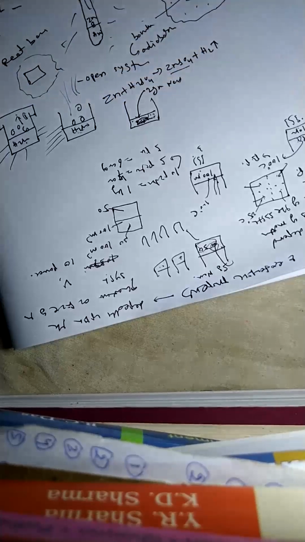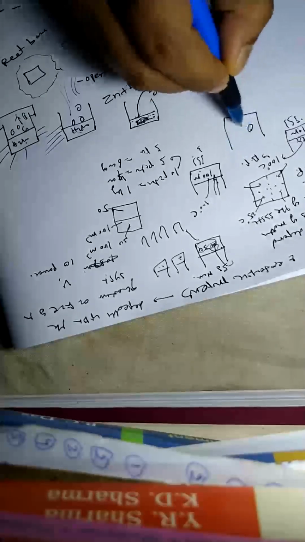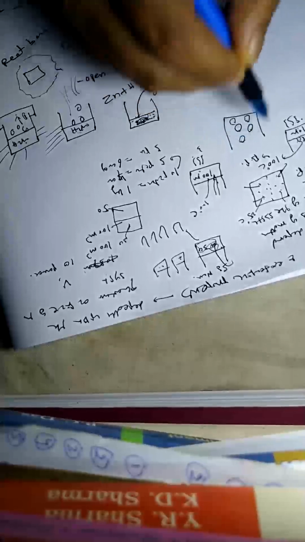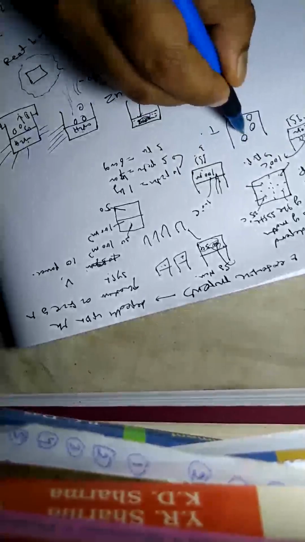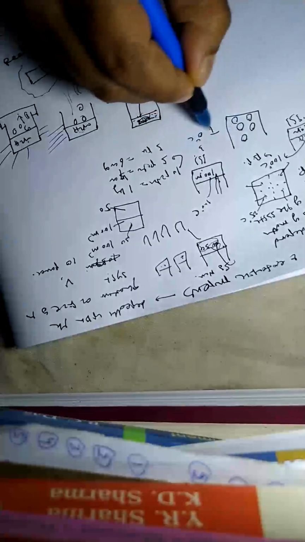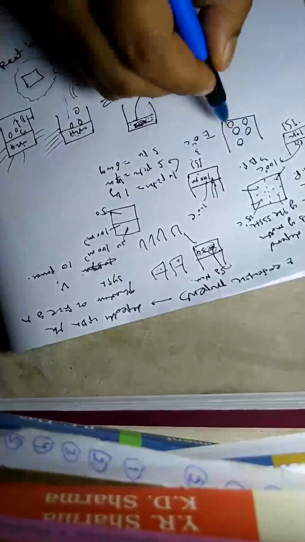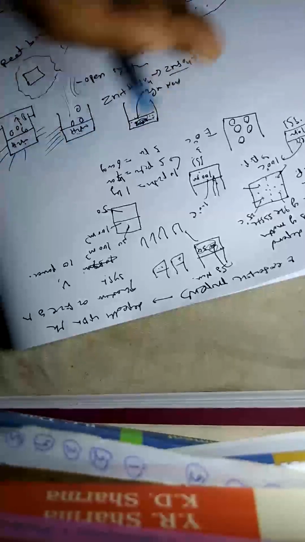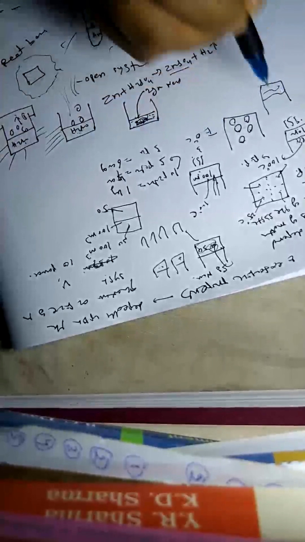State function means the fundamental property which define the state of a system is called as the state function. That means, suppose we consider a beaker, we have considered 5 pieces of ice. Suppose we tell that the temperature, whatever the ice is present, it is 0 degree centigrade. We know that the ice is in the solid state. Suppose after some time, after 10 minutes or 15 minutes, when you again reach here, all the ice is melted and converted into liquid state.